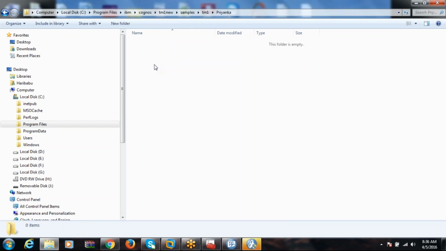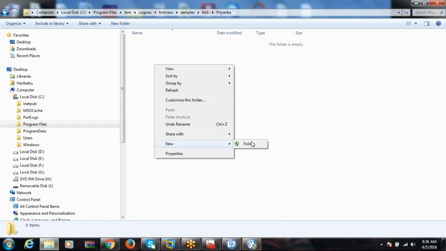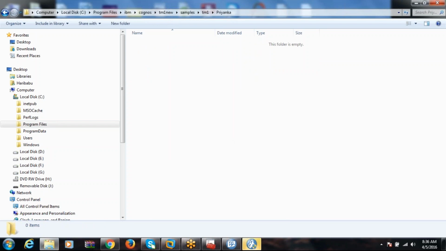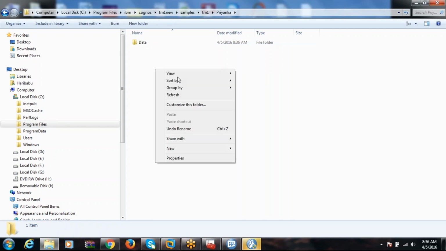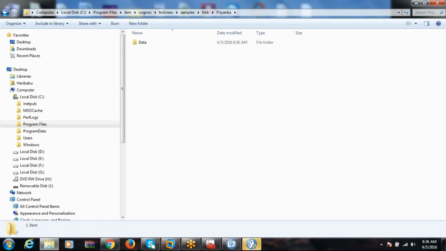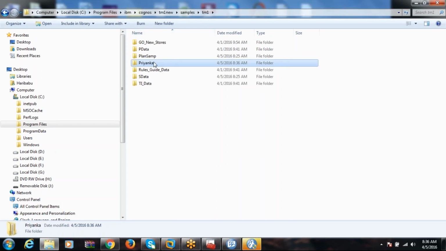Inside that, you create two folders. One is the data folder. One is the logs folder. Okay, and after that you need to go to the previous planning sample.